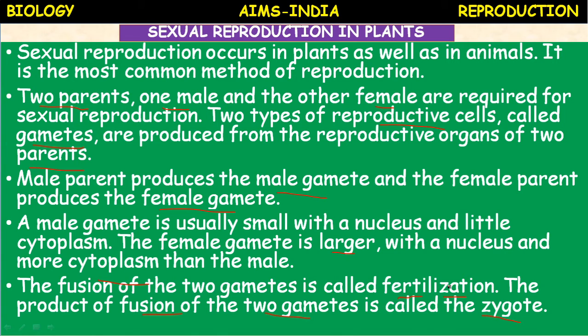Listen carefully children, the terms which I am using. In animals we call it the juvenile phase, attaining sexual maturity after a certain age. In plants, the period of growth between seed germination up to initiation of flowering is called vegetative phase.